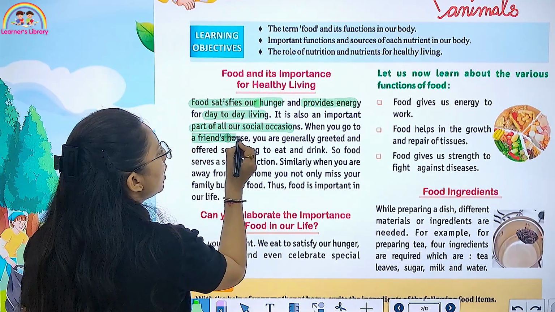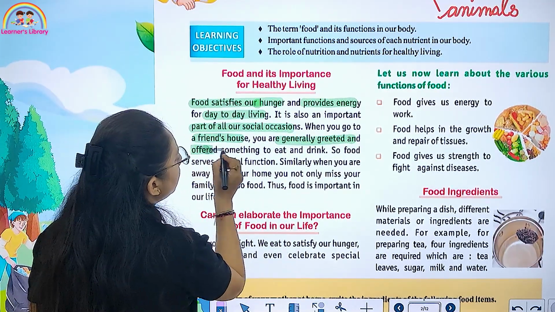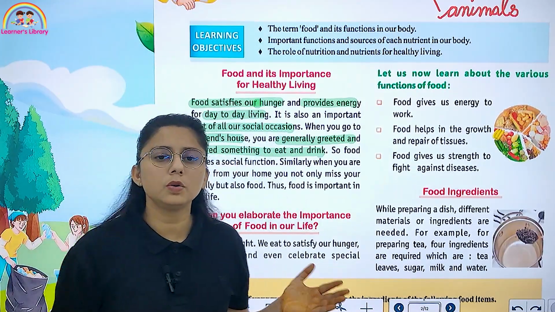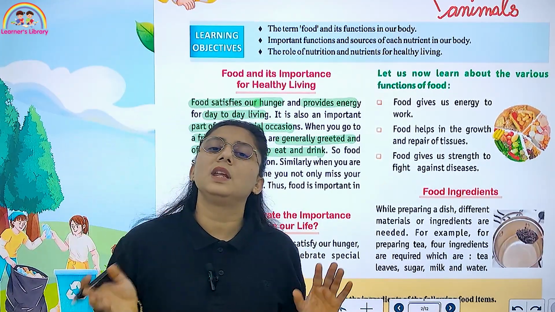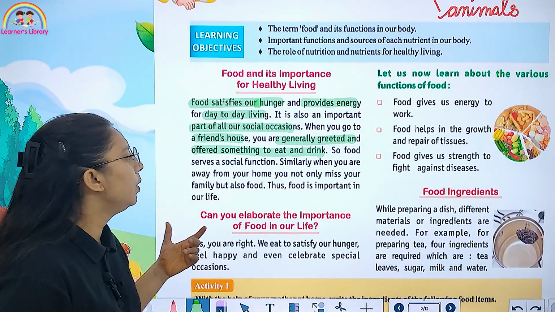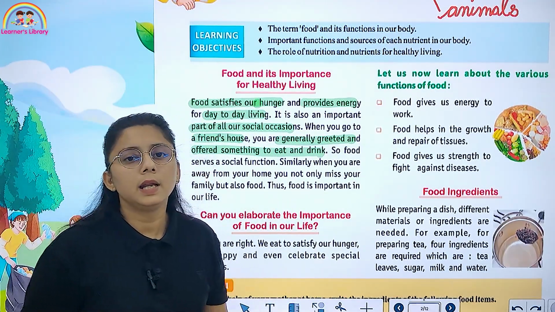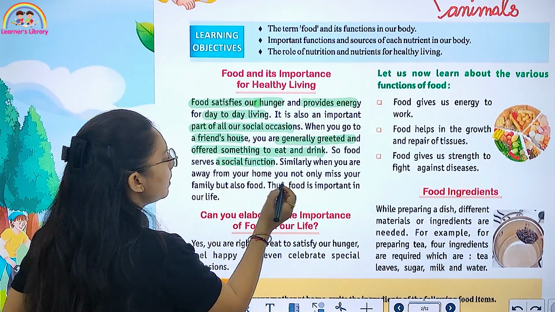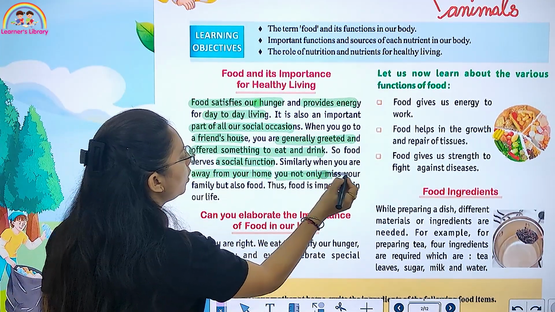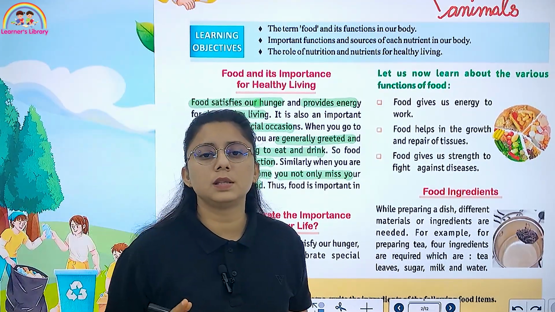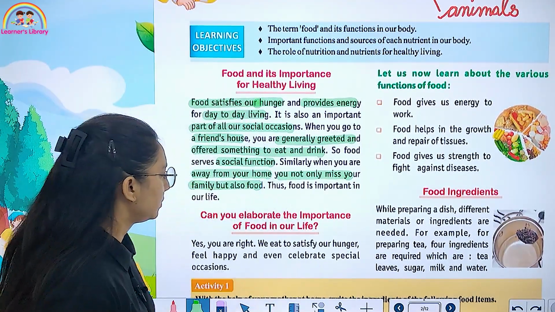When you go to a friend's house, we are generally greeted and offered something to eat and drink. When you go to your friend's house or a family member's house, first they greet you and give you water to drink and different things to eat. So food serves a social function. Similarly, when you are away from home, you not only miss your family, but also food. That is why food is important for our life.